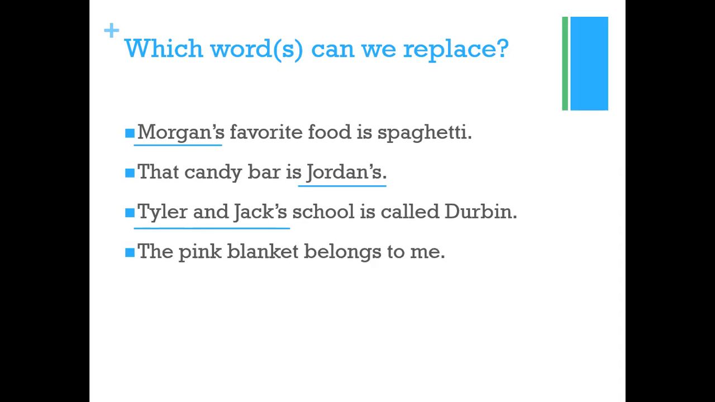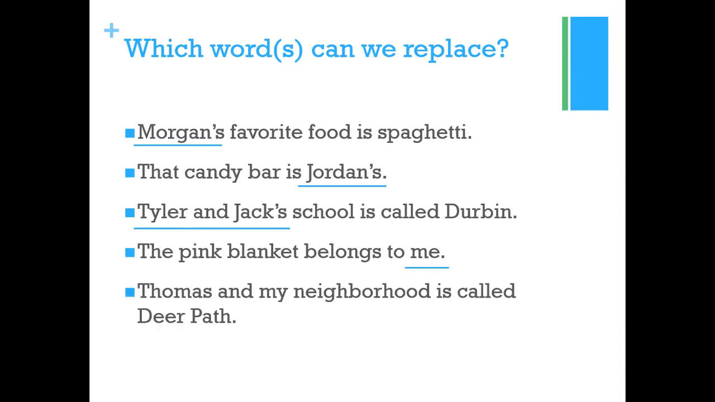The pink blanket belongs to me. Now, me is already there, ठीक है, so it's already a pronoun, so children get confused, ठीक है, they think that there will be no changes in this sentence, but remember that we are doing possessive pronouns, ठीक है, we are going to replace "belongs to me" by "the blanket is mine." Thomas and my neighborhood is called Deer Path, ठीक है, Thomas and my की जगह our.